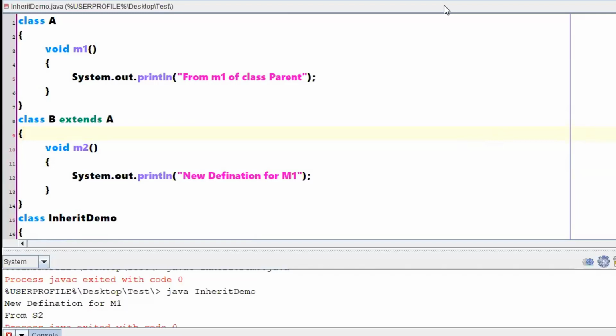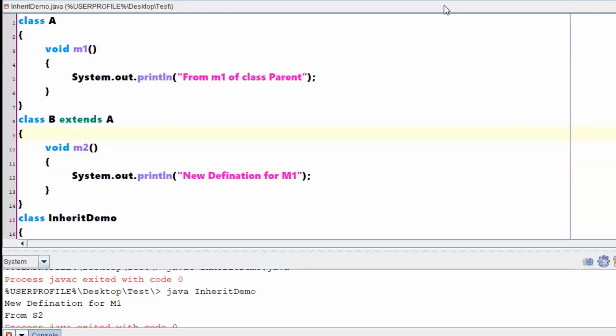Again, I am telling you, the intention is nowhere to confuse you people. Are things clear with respect to normal method inheritance and static method inheritance? For the time being, just keep in mind that if the methods are static, the previous definitions will be hidden. If a method is non-static, the previous definition will be overridden. Hidden in the sense that no new definitions will be created because it is class level. When it is class level, it will be loaded during the class load event of that particular class. Internal details, don't worry about that one.